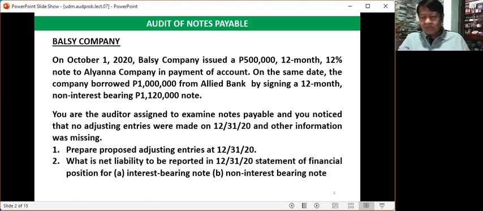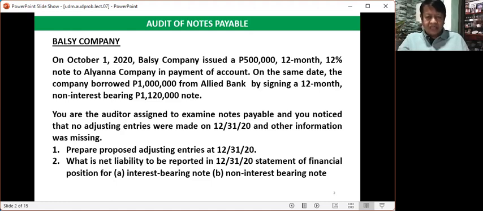And under question number 2, what can you notice? We are asked to present the net liability for the interest-bearing note and the non-interest-bearing note. The interest-bearing note pertains to the promissory note payable to Aliana, because in the problem, the interest of 12% is clearly stated.